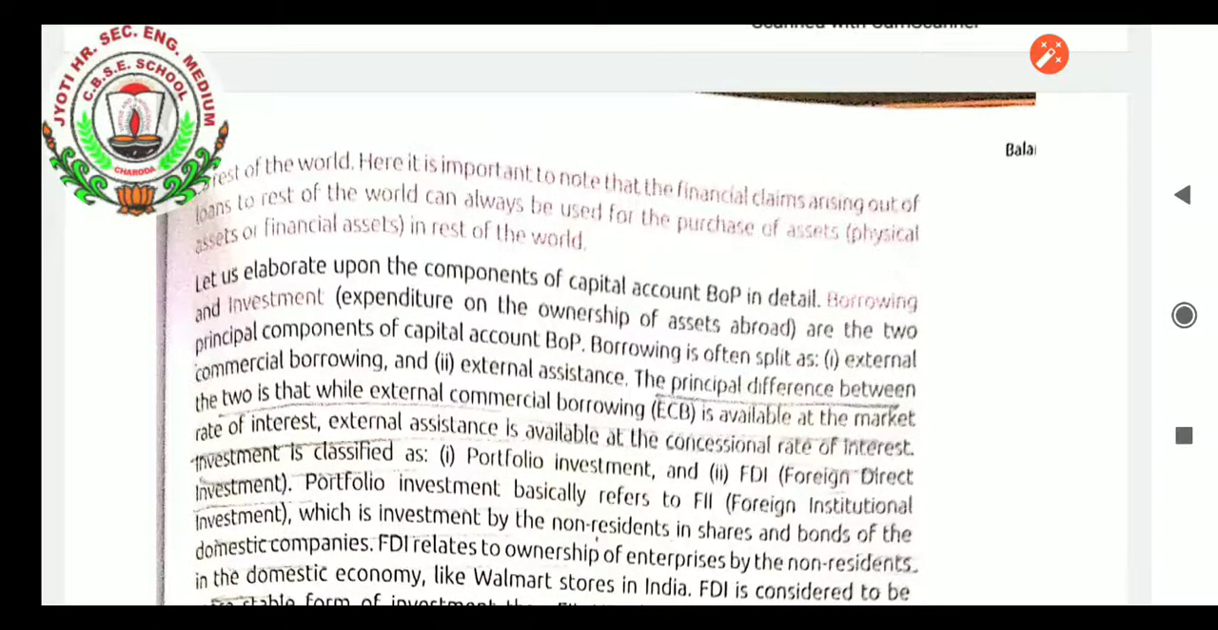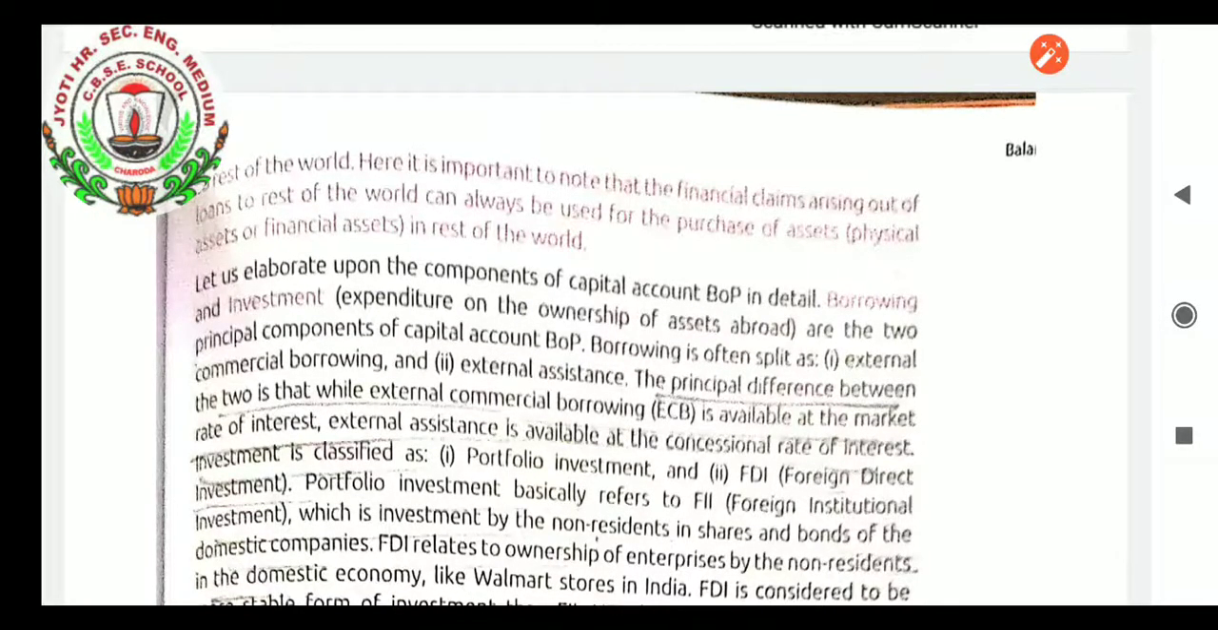Borrowings and investment, that is expenditure on the ownership of assets abroad, are the two principal components of capital account balance of payment. Borrowings is often split as external commercial borrowings and external assistance. The principal difference between the two is that while external commercial borrowings, ECB, is available at the market rate of interest, external assistance is available at the concessional rate of interest. Investment is classified as portfolio investment, FDI (foreign direct investment), etc.